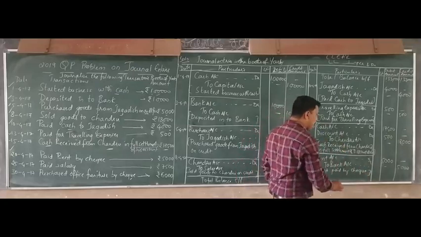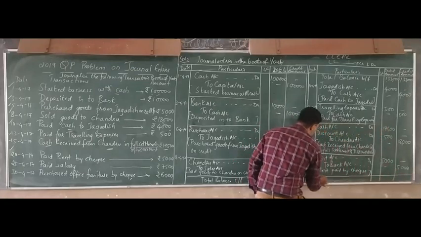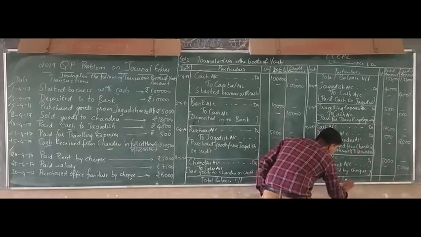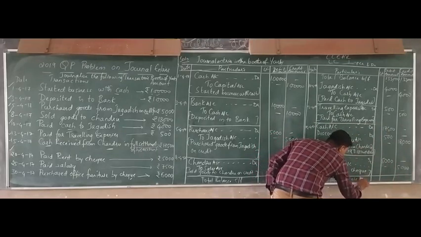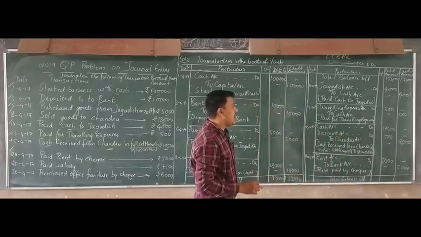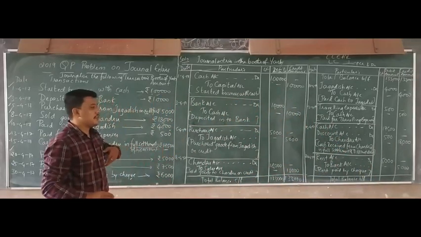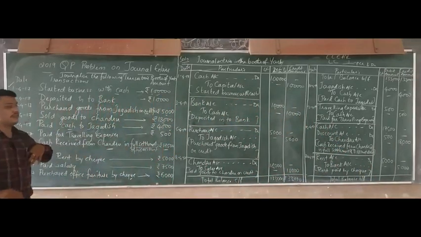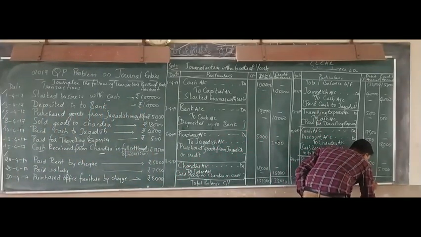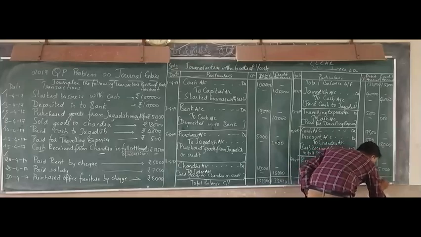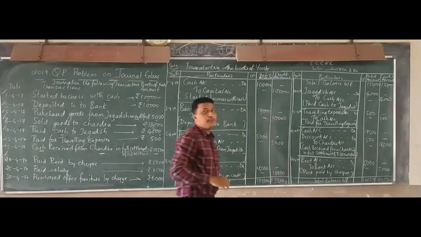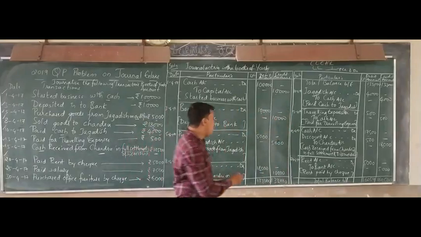The page is completed, so make a total of it. Total balance brought forward. Make the total and see how much it comes to. So the total will be 1,60,500. Okay, so that is total balance, sorry, carry forward.